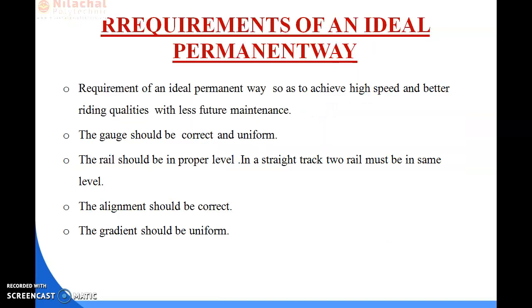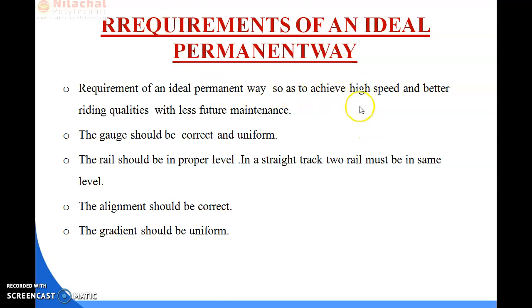Next is the requirements of an ideal permanent way. So we discussed what a permanent way is, and now we know the requirements, why we should require a permanent way. Basically, the requirement of an ideal permanent way is to achieve high speed and better riding qualities with less future maintenance.